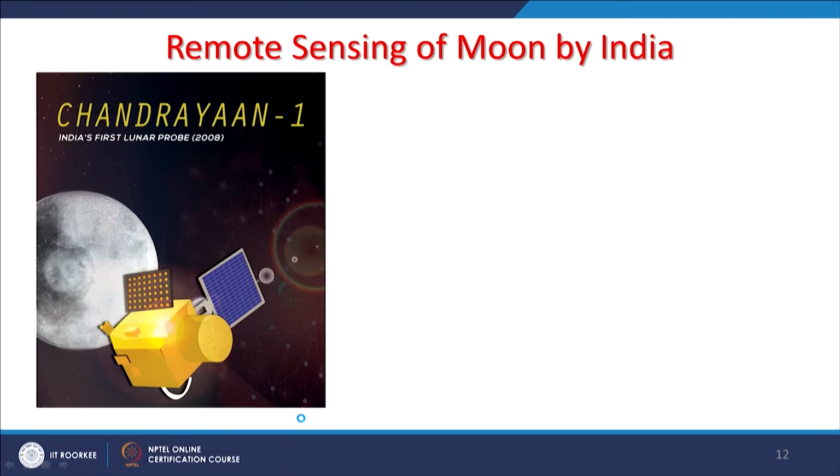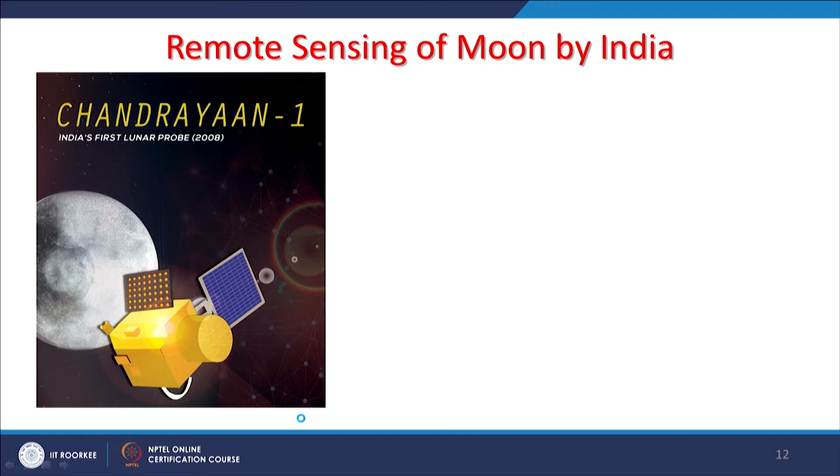Now as you know, remote sensing of the moon has also been started by India, and not only the moon but also Mars. So very briefly I will cover the moon, because only on the 22nd July Chandrayaan 2 was launched. Chandrayaan 1 was launched in 2008.